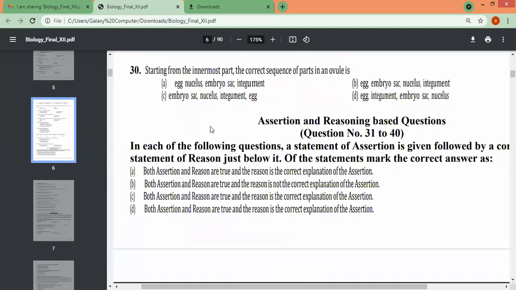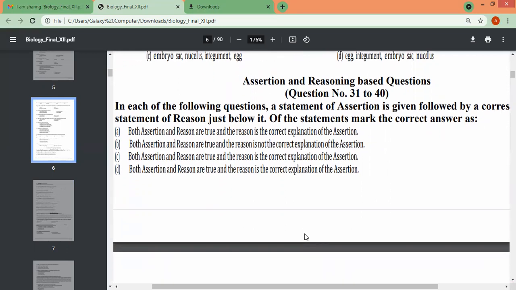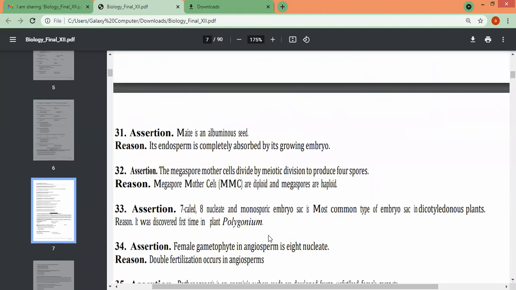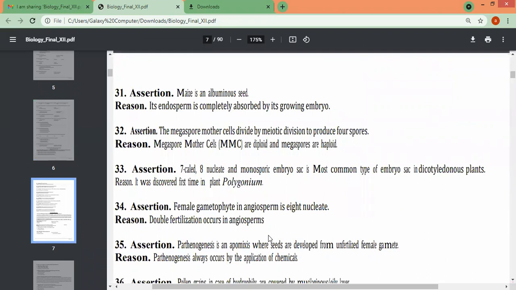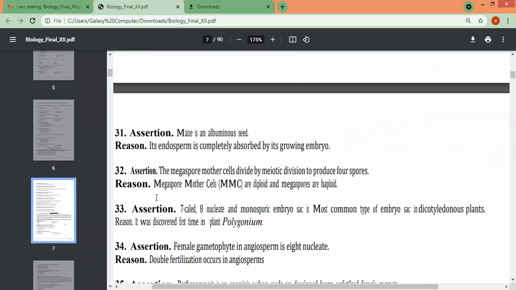Should we do this if the video becomes very long? Or I'm just sharing it, I'm not reading out, children. I have a few assertion and reason based questions related to the chapter. I will just halt for certain time and you can see the questions. These 4 options are there. This is applicable for all the questions over there. Okay, that you must have seen. Now the question goes like this. We'll wait for a second and then you can see it.